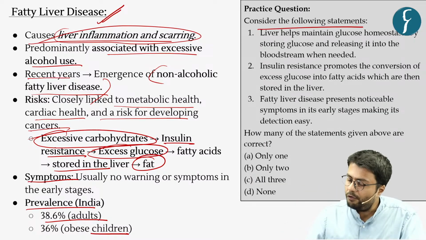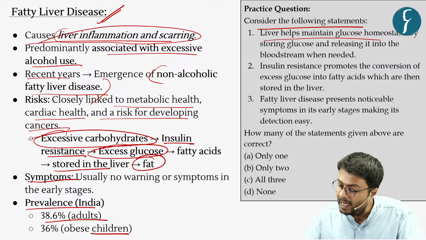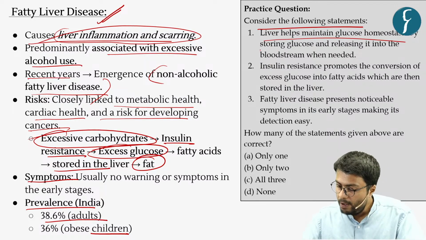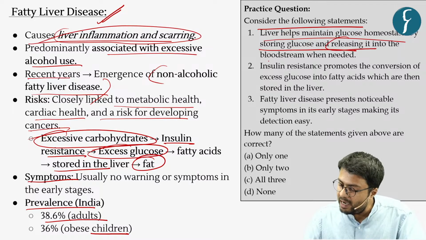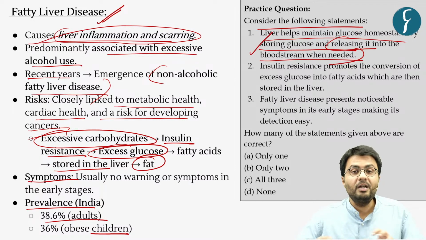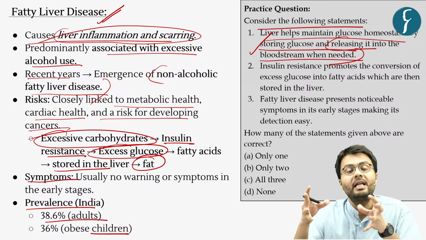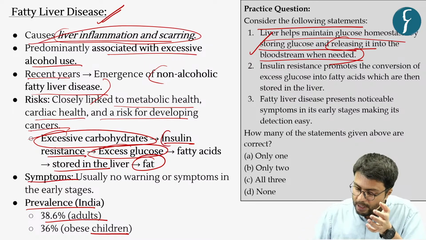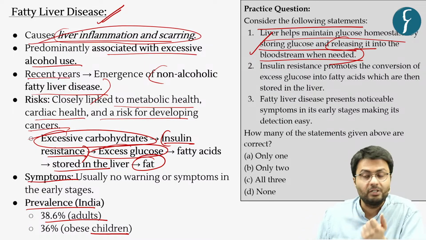Now consider the following statements. The liver helps in maintaining glucose homeostasis, that is, levels of glucose, by storing glucose and releasing it in the bloodstream whenever it is needed. Now this is a normal process of the liver, which is then hampered by a process called insulin resistance, which causes deposition of fat in liver cells.